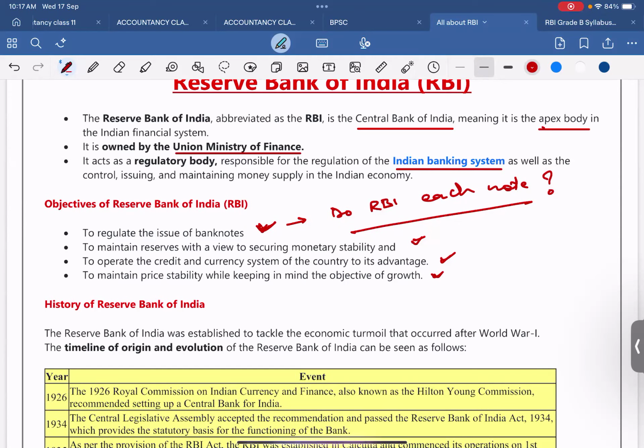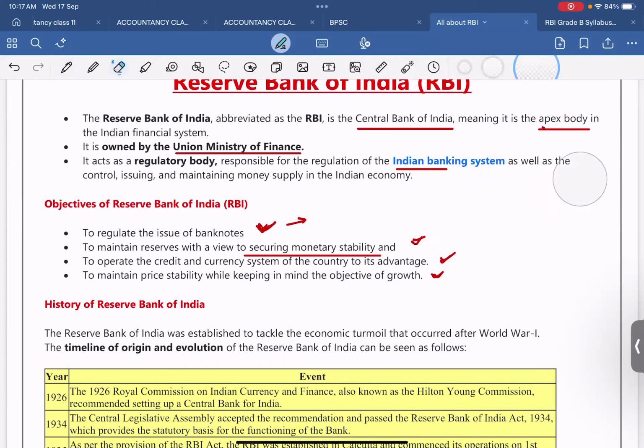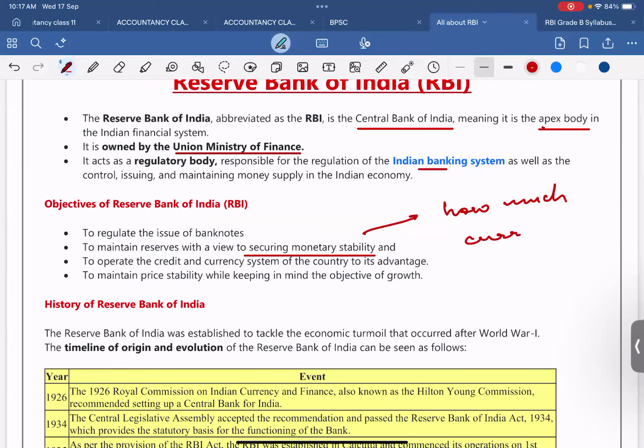So to maintain reserves with a view to securing monetary stability, what do you mean by monetary stability? Do you know this term, monetary stability? This is an economic term where we can understand that monetary stability means how much currency is in India and how much needs to be flooded into the country, right?